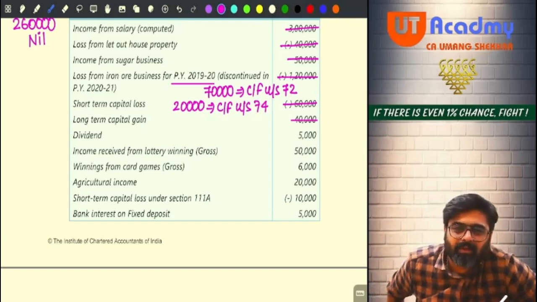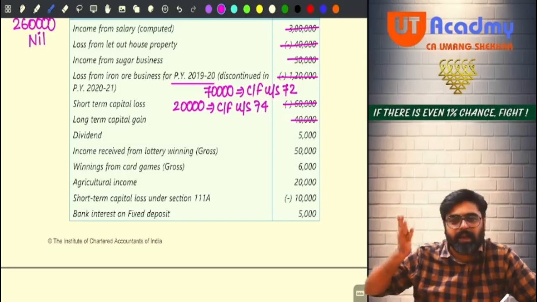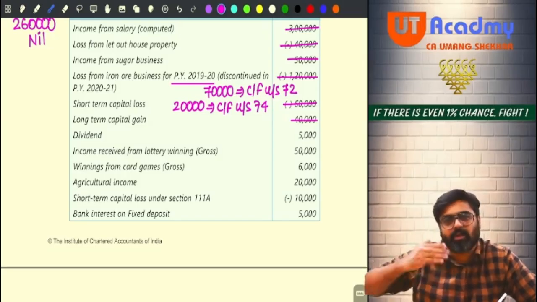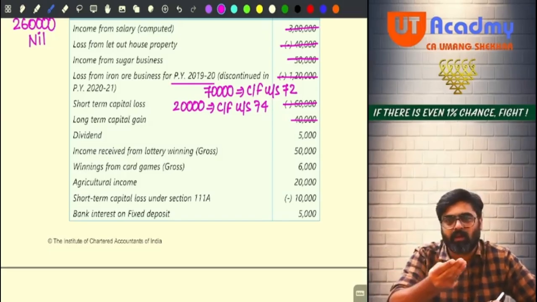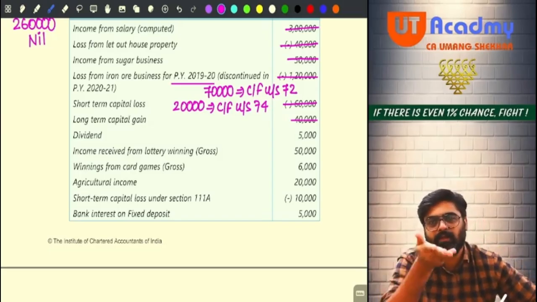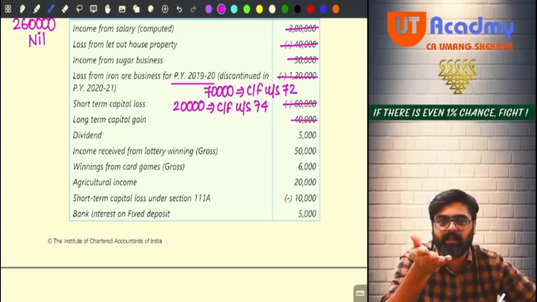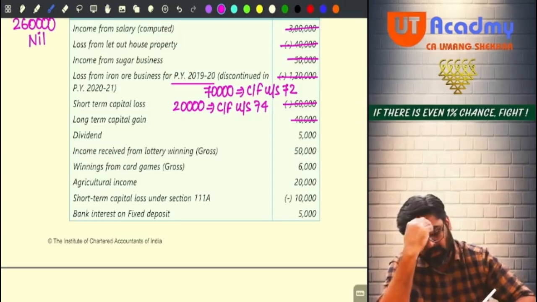This short-term capital loss cannot be adjusted against any other head now. Hello? It can be adjusted within the same head against short-term gain or long-term gain. There was only one long-term gain against which you have adjusted it. Now there is no other short-term gain or long-term gain. Yes or no? So this cannot be adjusted against any other income. It will be directly carried forward.